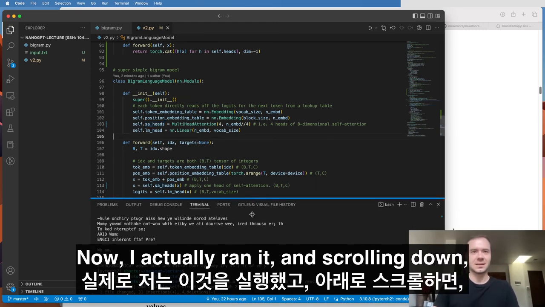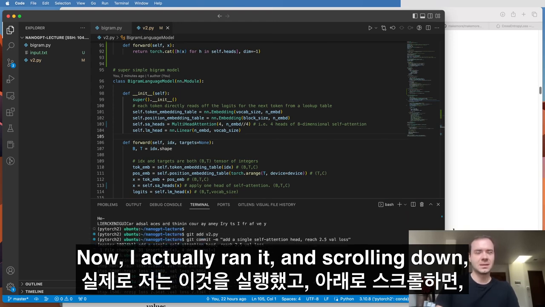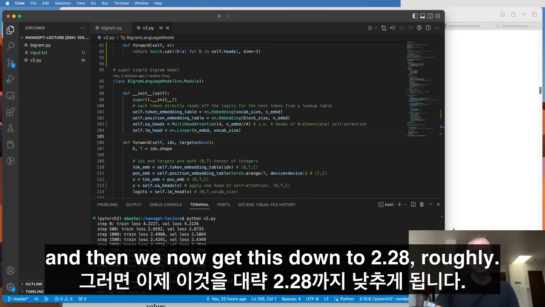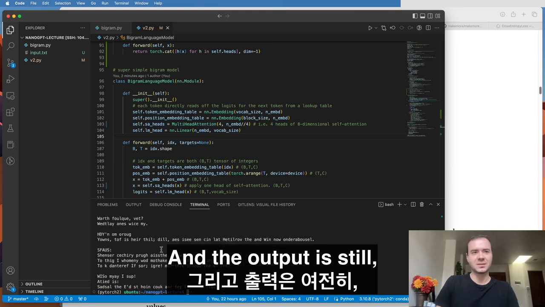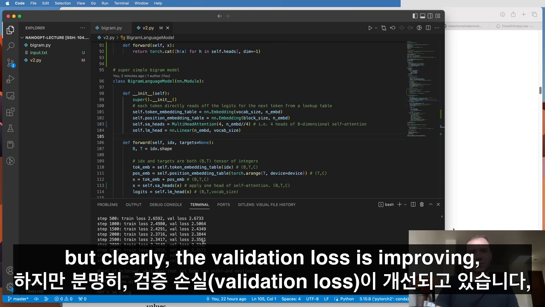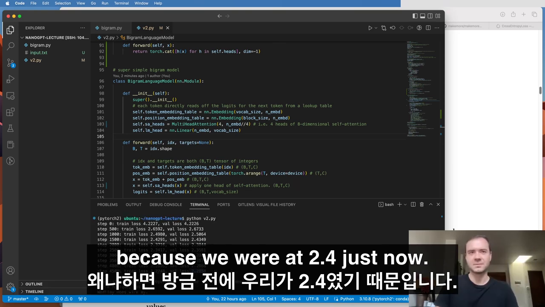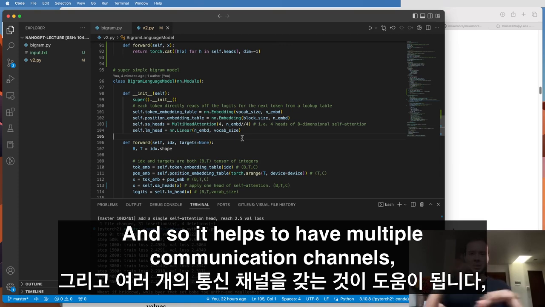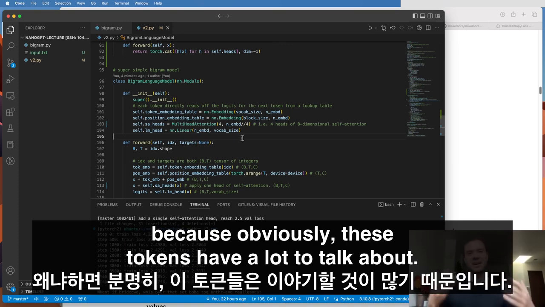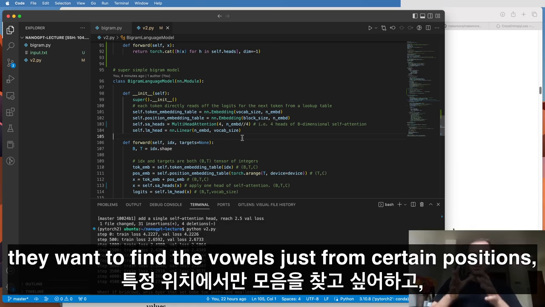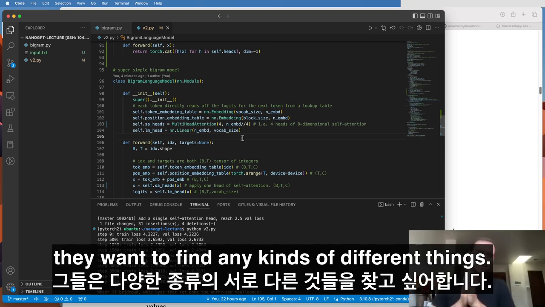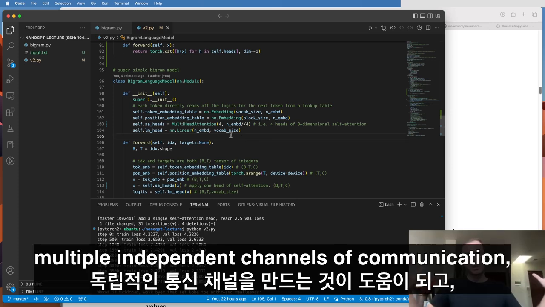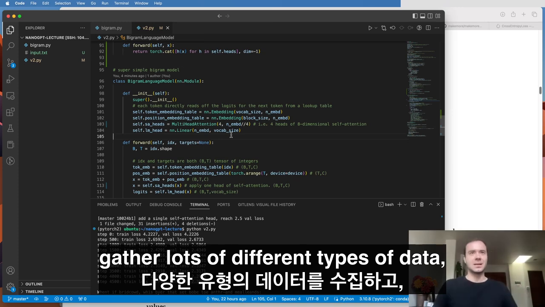Now, I actually ran it, and scrolling down, I ran the same thing, and we now get this down to 2.28 roughly. The generation is still not amazing, but clearly the validation loss is improving because we were at 2.4 just now. It helps to have multiple communication channels because these tokens have a lot to talk about. They want to find the consonants, the vowels, the vowels just from certain positions, any kinds of different things. So it helps to create multiple independent channels of communication, gather lots of different types of data, and then decode the output.